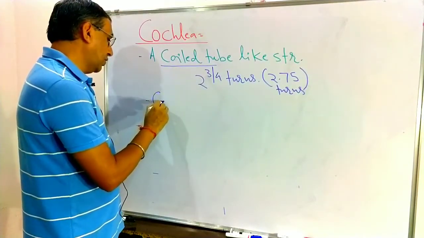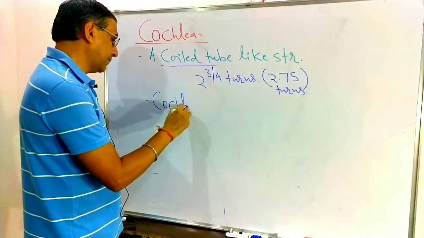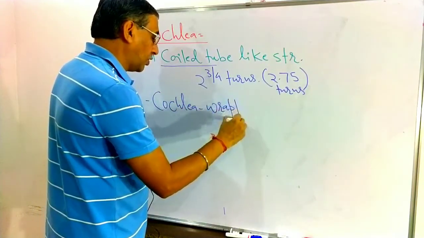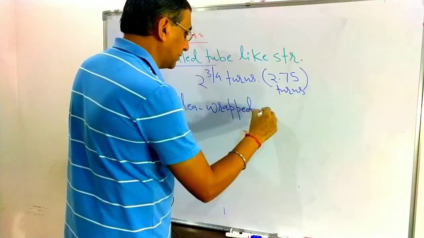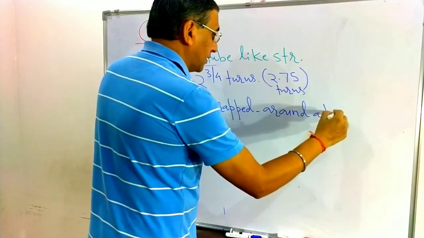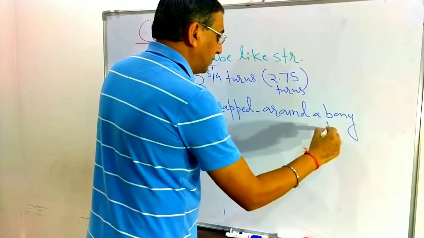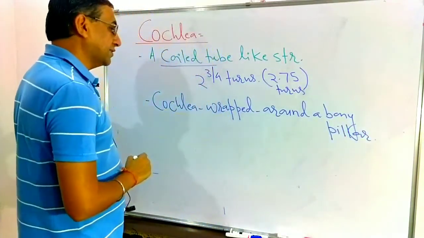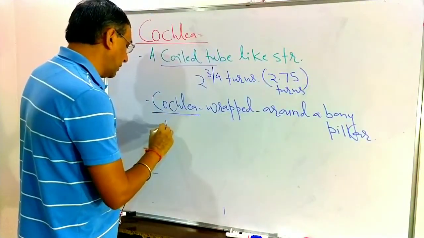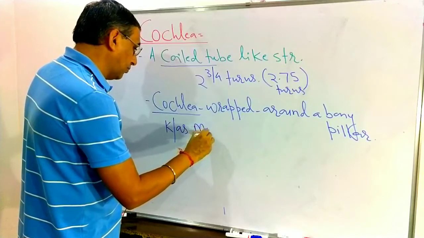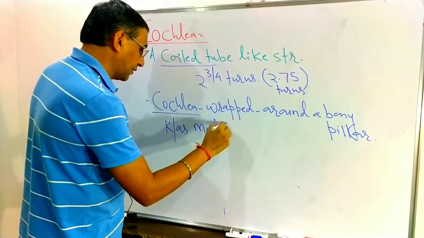Second point: the cochlea is wrapped around a bony pillar, which is known as the modiolus.